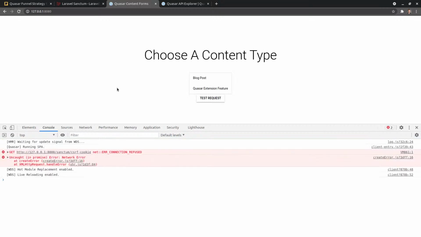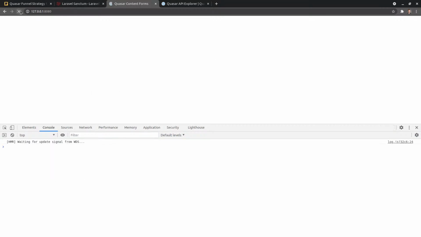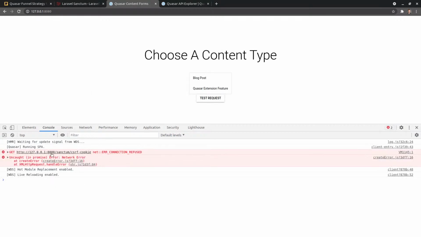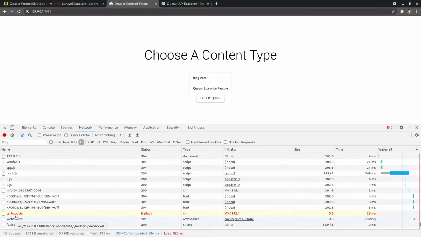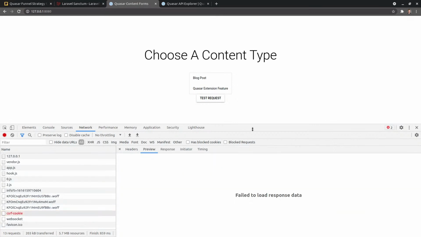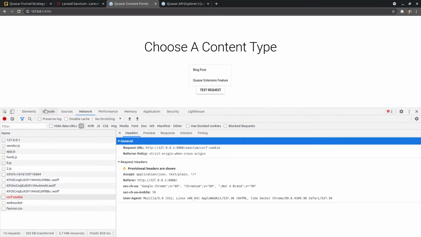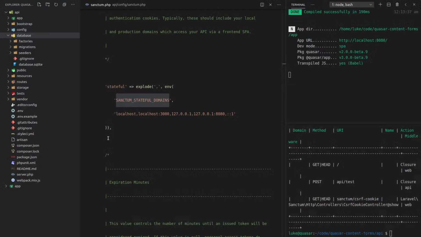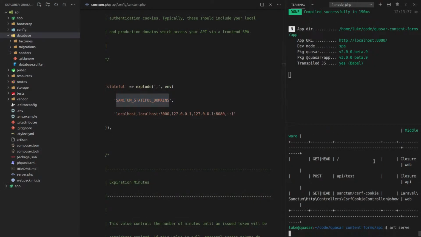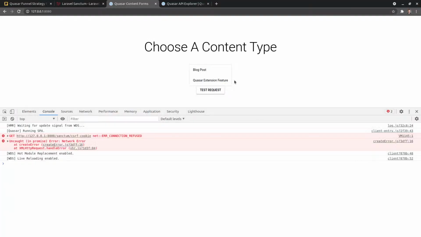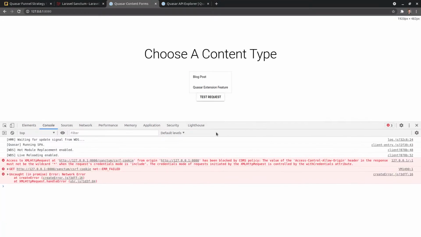Wait, hang on. Did it work that time when I refreshed it? No. It did not. So are we getting any more insight from Laravel here? No, oh, maybe it's because my server's not running. Oh my goodness. All right, cool. We got a new error now. Must not be the wildcard.